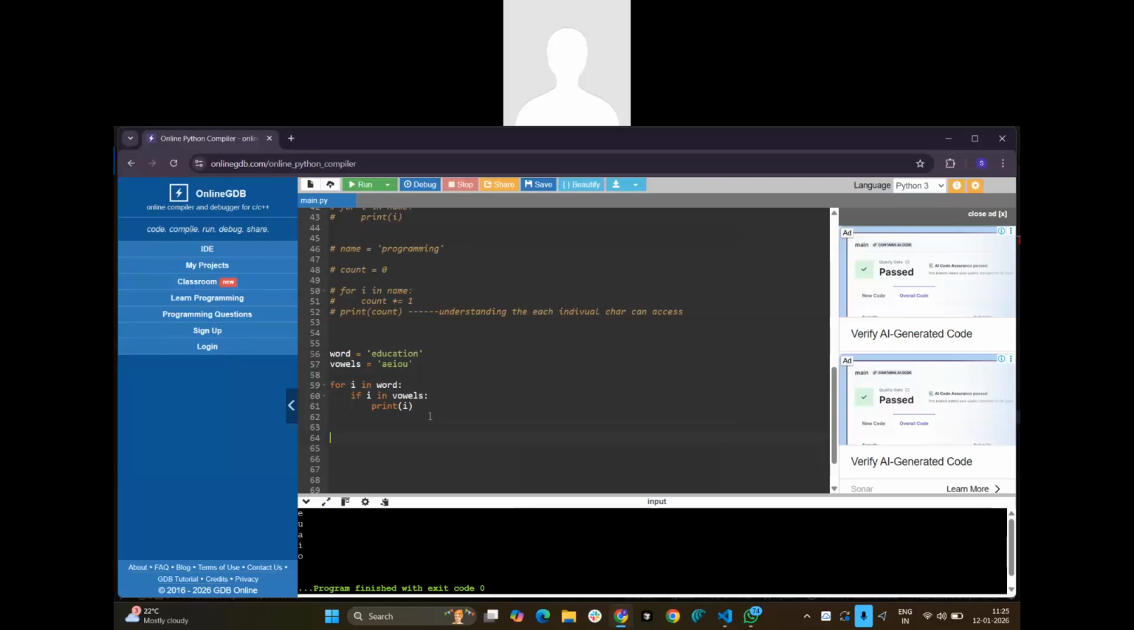Okay. So the in operator, you are getting it? Yes. So what does it mean by in character? Check the.